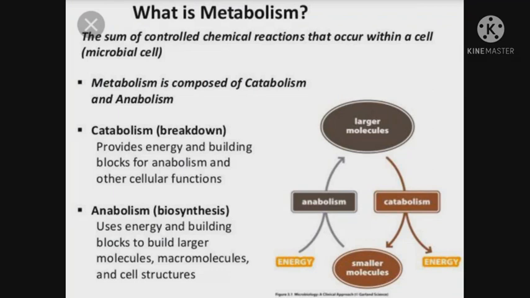Thyroid gland. It is a butterfly-shaped gland located at the base of our neck. It is the main endocrine gland that controls the metabolic activities of our body. What is metabolism? The sum of controlled chemical reactions that occur within a cell is known as metabolism.